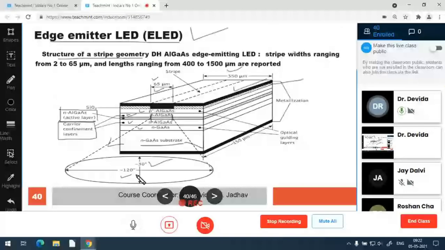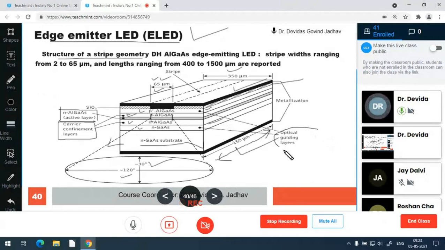So this has a length of the active region of 150 micrometer, whereas the width is only 65 micrometer. So these are confinement layers, as well as the optical guidance layers. Photons are not allowed to go outside this. So optical guidance, carrier confinement and optical confinement are all provided. Strip geometry is provided in the edge emitter.